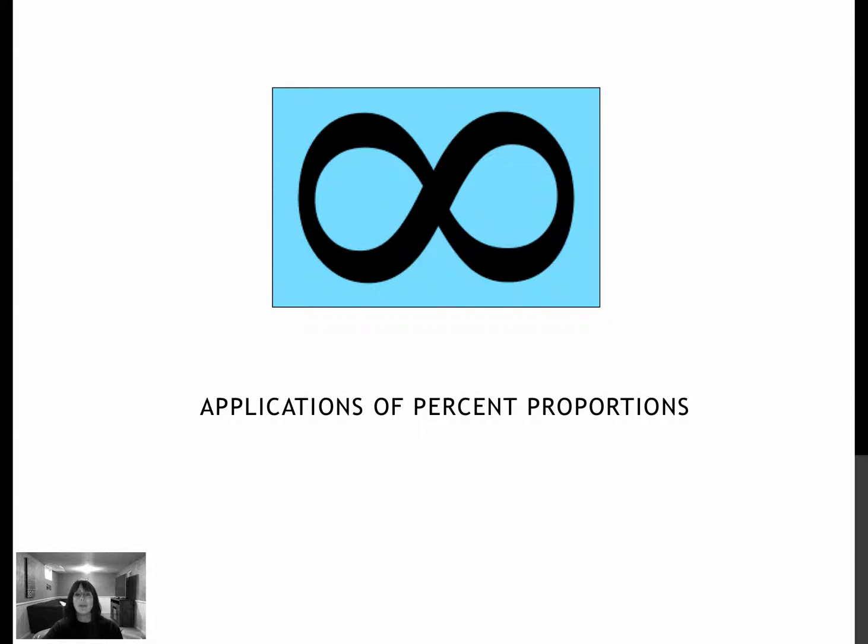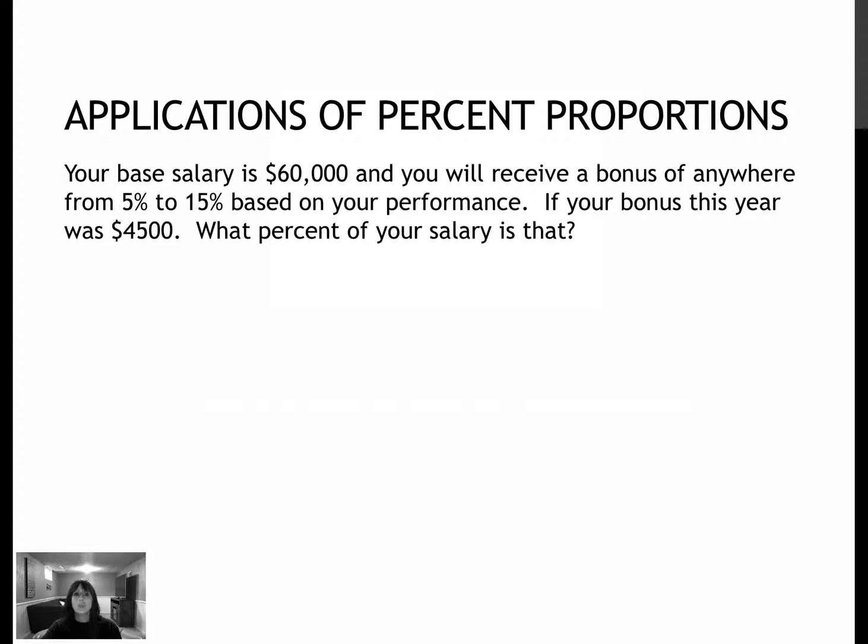Again, we've already done quite a bit of application questions with these, but let's continue on with applications of the percent proportion. So your base salary is $60,000 per year, and based on how well you perform, you could get anywhere from 5% to 15% salary for your bonus. So if your bonus this year was $4,500, what percent of your salary did you get? Or how well did you do this year?